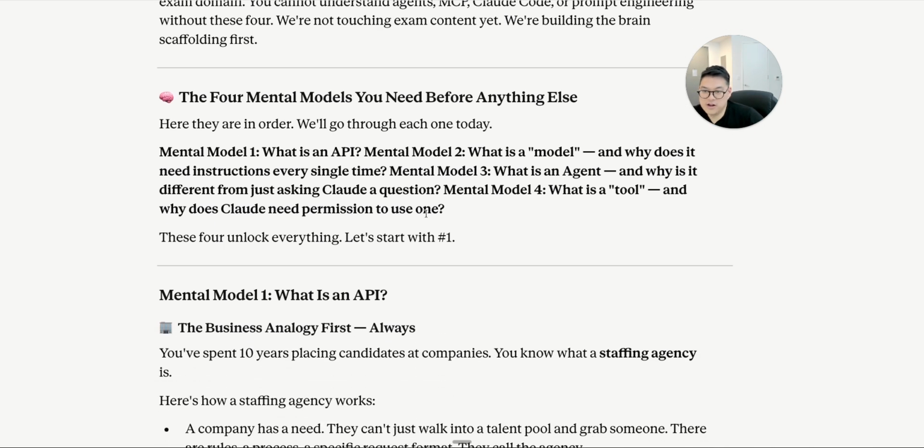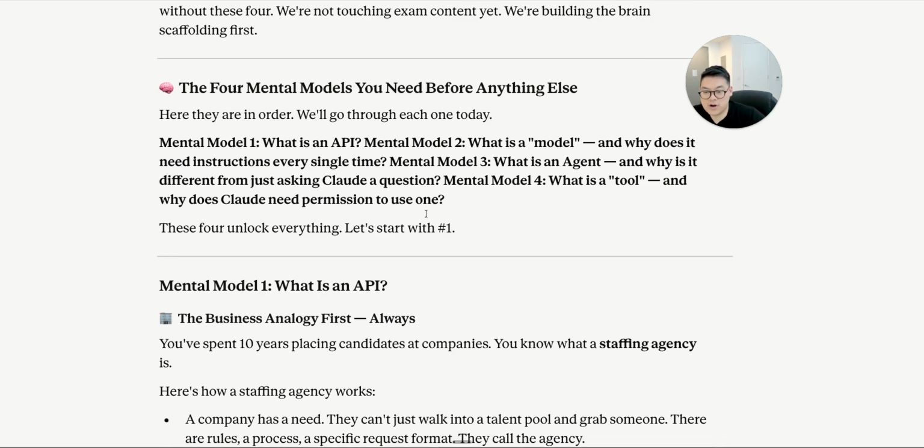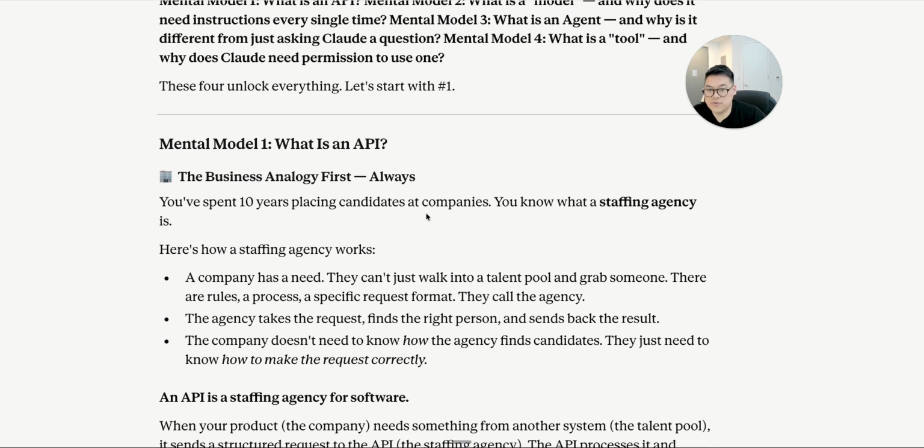I love that. The 4 mental models you need before anything else are in this order. Mental model number 1, what is an API? Mental model number 2, what is a model? Why does it need instructions every single time? Mental model 3, what is an agent? Why is it different from just asking Claude a question? Mental model number 4, what is a tool? And why does Claude need permission to use one? These 4 unlock everything. Let's start with number 1.